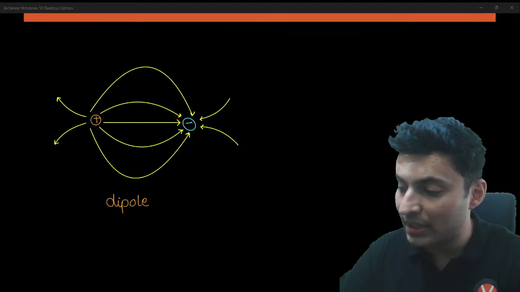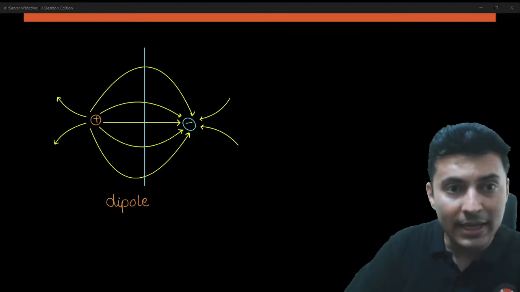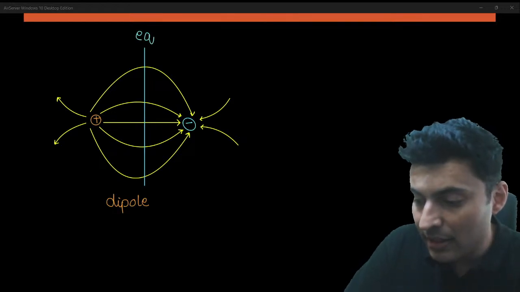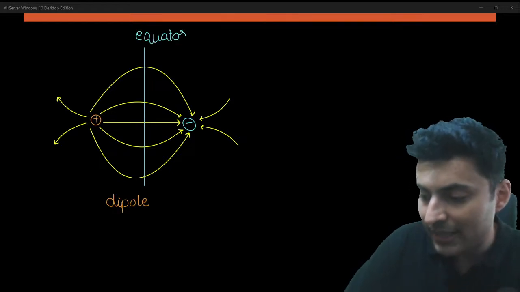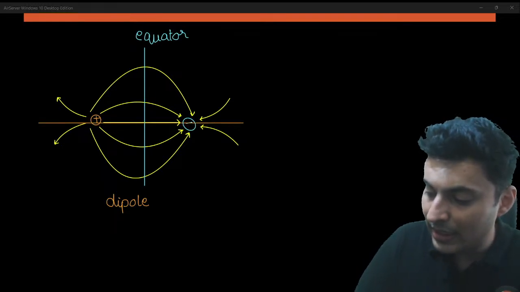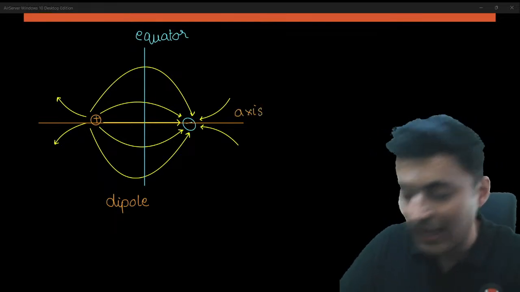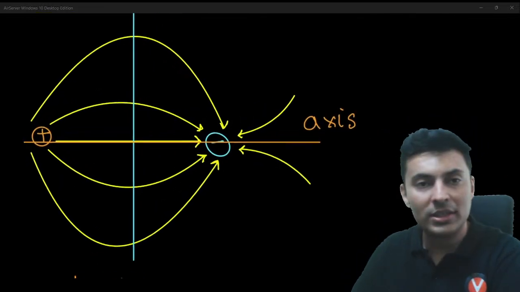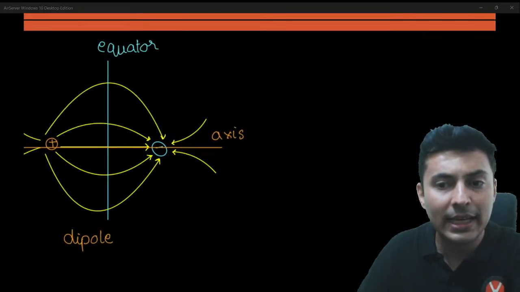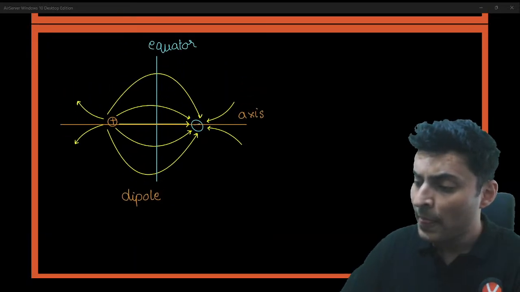Also remember a few more things about this. This line on a dipole is called the equator, and this horizontal line that you see over here is called the axis of the dipole. The vertical line is called the equator. Very good. Proud of all of you.